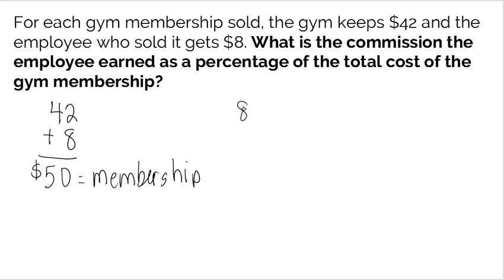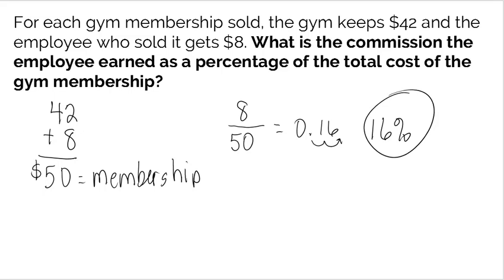So what is the commission the employee earned as a percentage of the total cost? The commission the employee earned was $8 out of the $50 that is the total cost of the gym membership. So you just need to do a division problem, 8 divided by 50, which would give you 0.16. Remember, this is a decimal. We need to turn it into a percent. So we're going to move the decimal twice to the right, which would give us 16%. So the employee made a 16% commission on the sale of this membership.